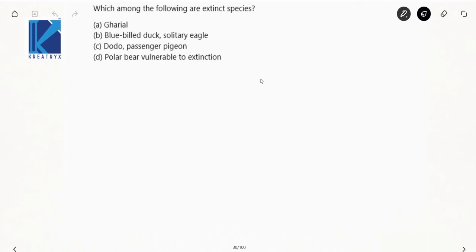Now, which category does gharial come under? Critically endangered. Now you have to know this. We have discussed this in detail. Critically endangered. Right. Now your blue-billed duck and solitary eagle are at low risk.